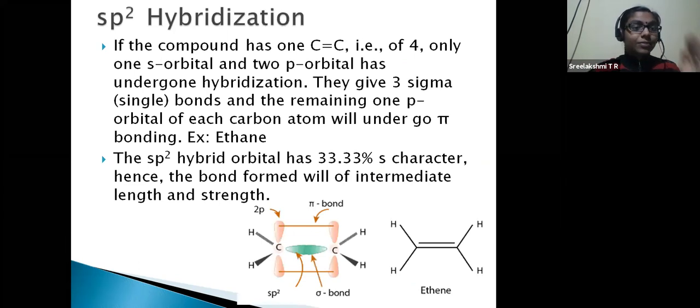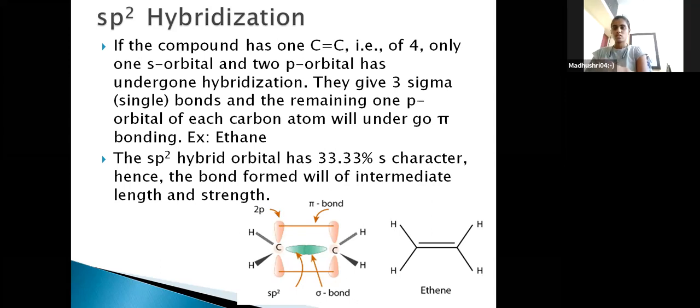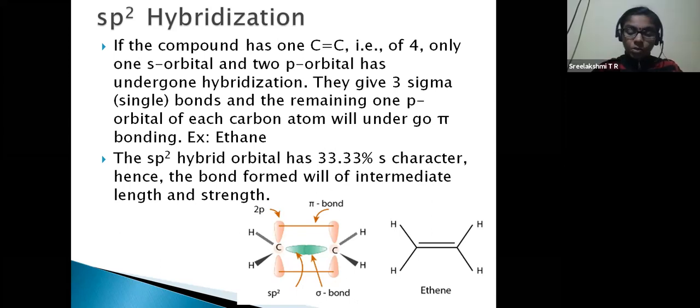Okay, and the unhybridized orbitals, which are in parallel orientation, will undergo sideways overlapping to give the pi bond. And this pi bonding is known as p pi overlapping. A pi bonding means sideways overlapping, that's all.